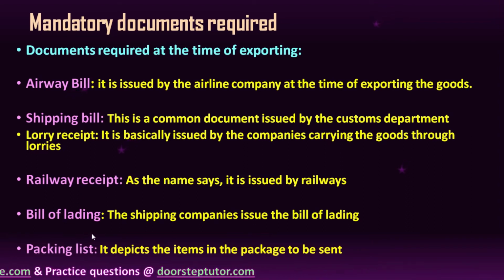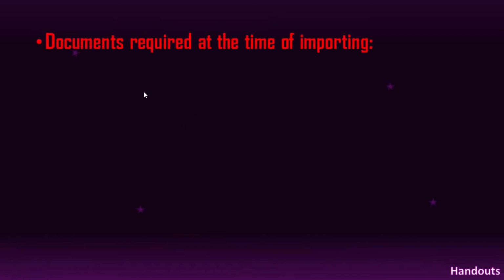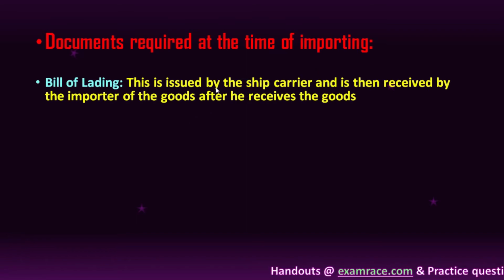See, you are sending certain goods in certain quantities, right? There's a quality also, but you have to have a packing list of that thing with your export documents. Okay, so this is also sent along with other documents at the time of exporting. Now, what are the documents which are required at the time of importing the goods?